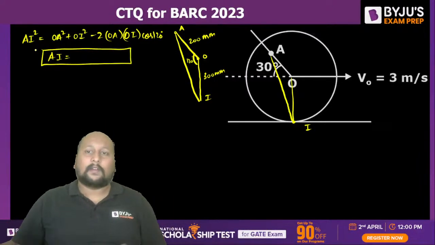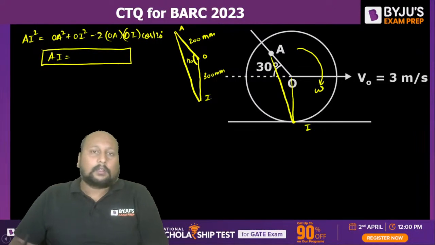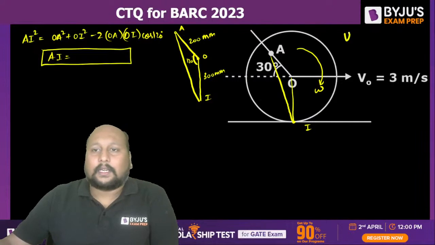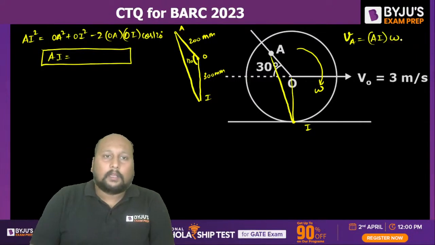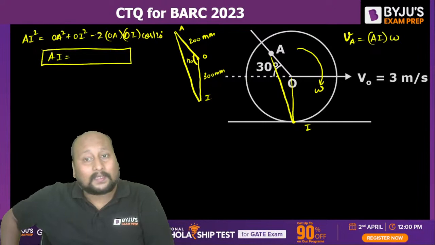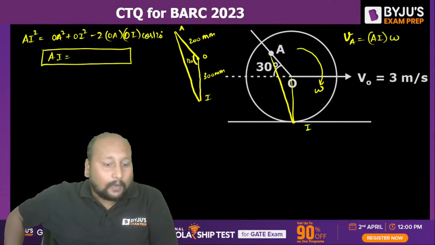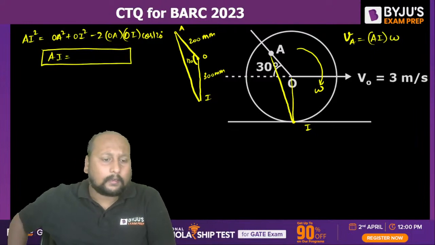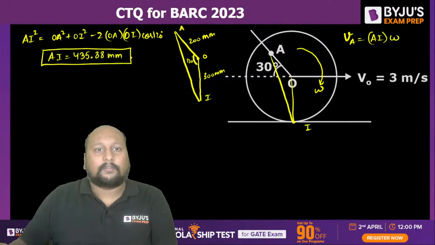Because once you get this value, whatever will be the angular velocity, let us say this is omega, right? So we can say the velocity at point A will be equal to AI into omega. OA is given 200, OI is given 300. You can use this formulation and you can get the value of AI. Are we getting this value as 435? 435.88. Very good, Kiran. 435.88 mm.